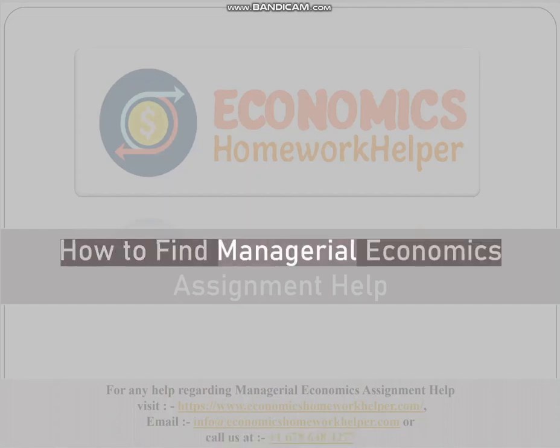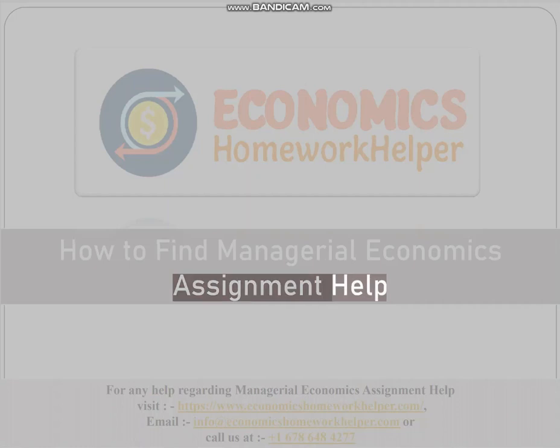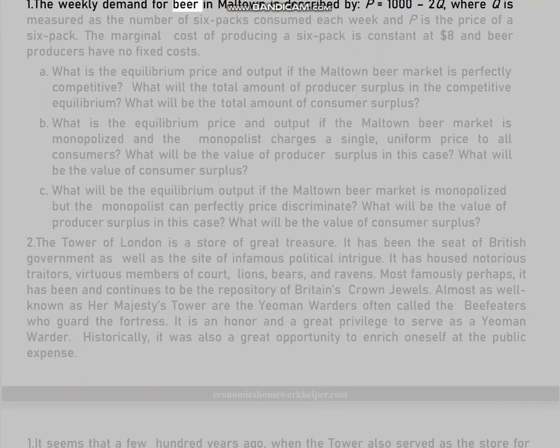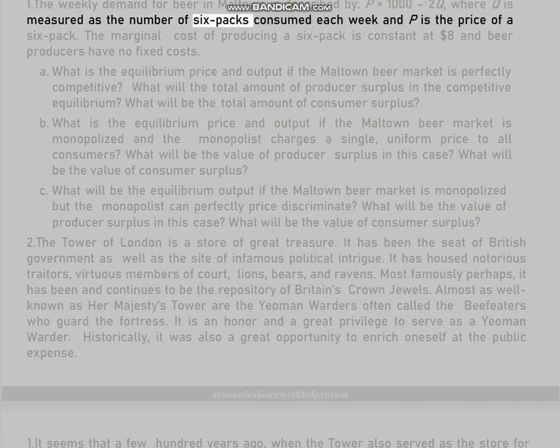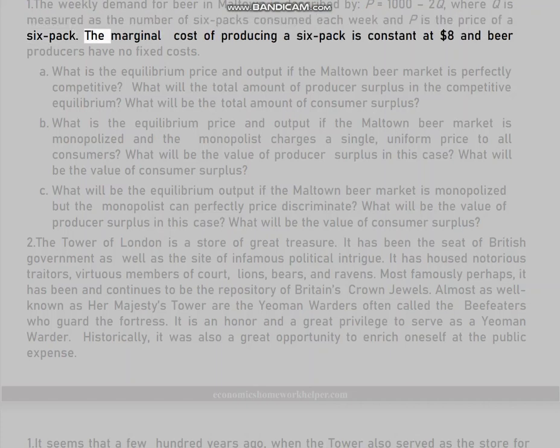How to find managerial economics assignment help. 1. The weekly demand for beer in Maltone is described by P = 1000 - 2Q, where Q is measured as the number of six-packs consumed each week and P is the price of a six-pack. The marginal cost of producing a six-pack is constant at $8 and beer producers have no fixed costs.